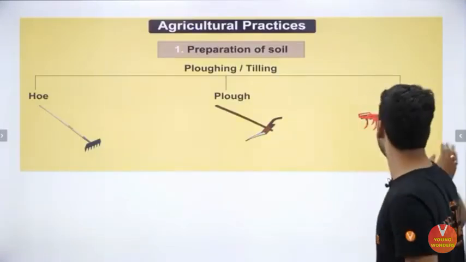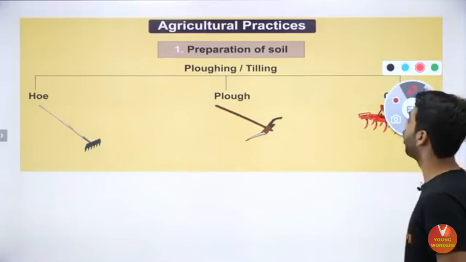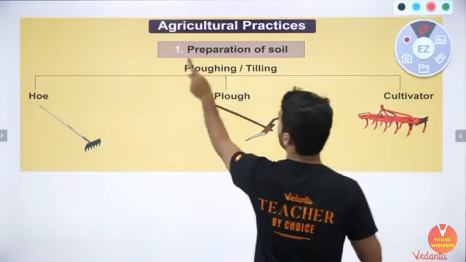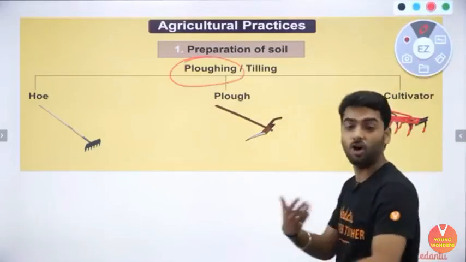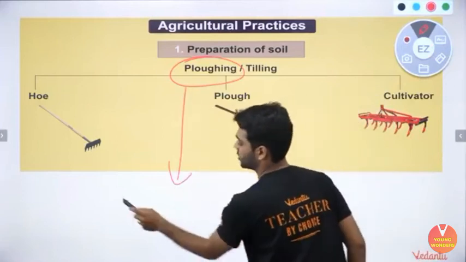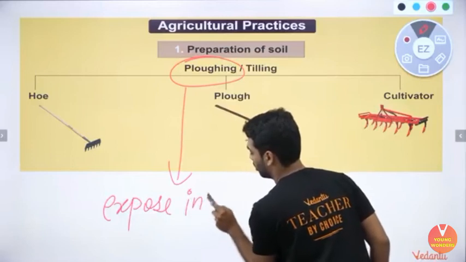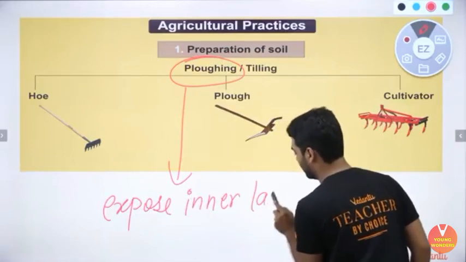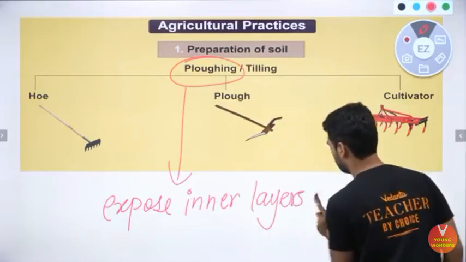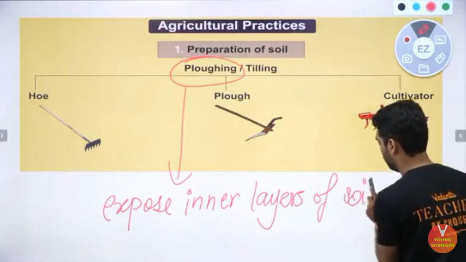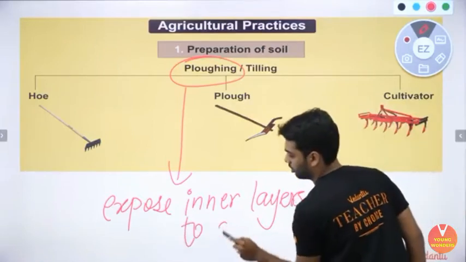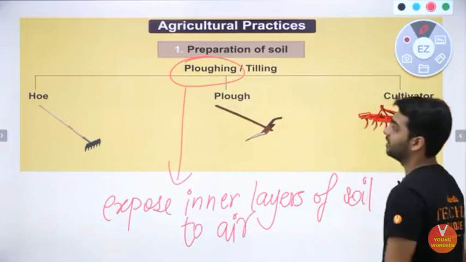So preparation of soil begins with plowing or tilling. Plowing means you expose the inner layer of the soil to air. You expose inner layers of the soil to air, and that is nothing but plowing.